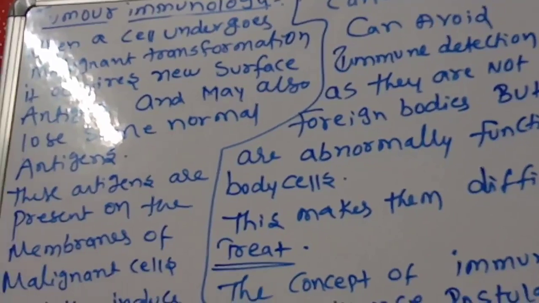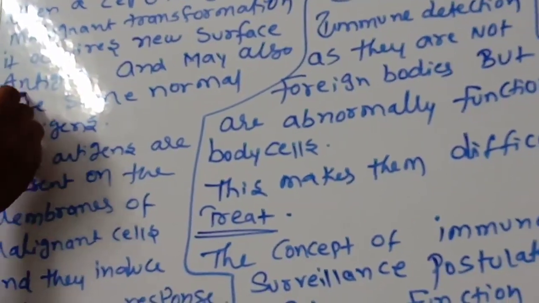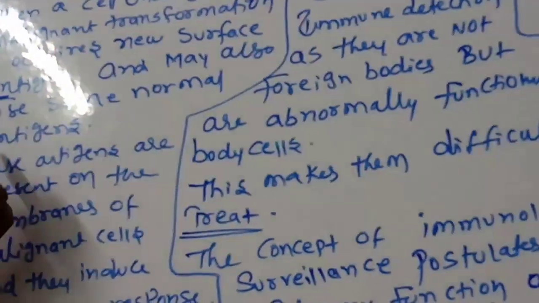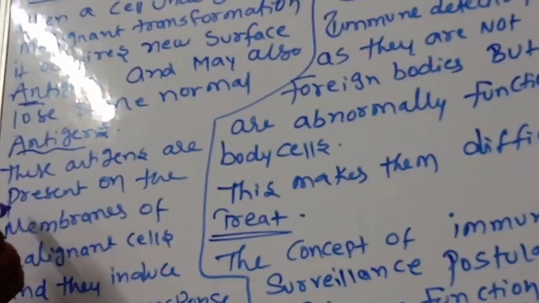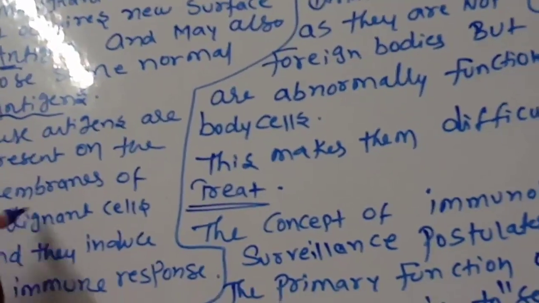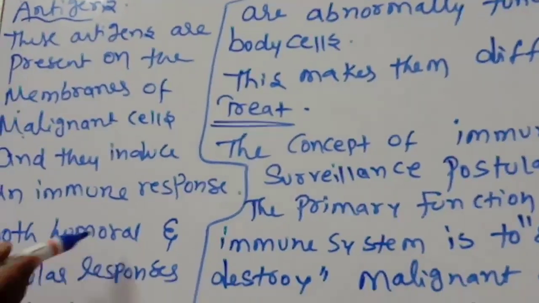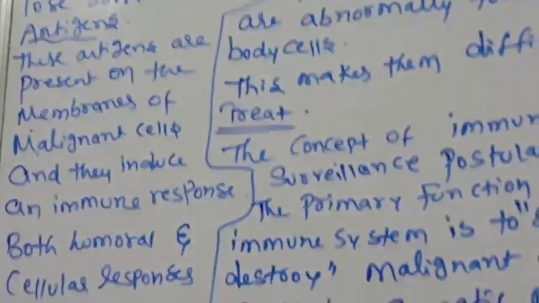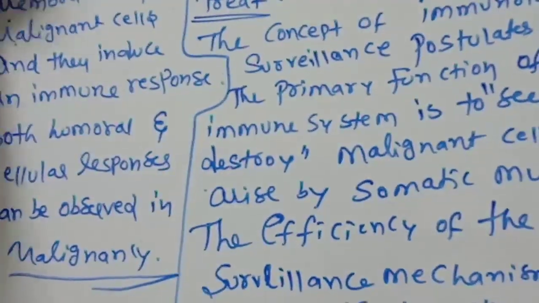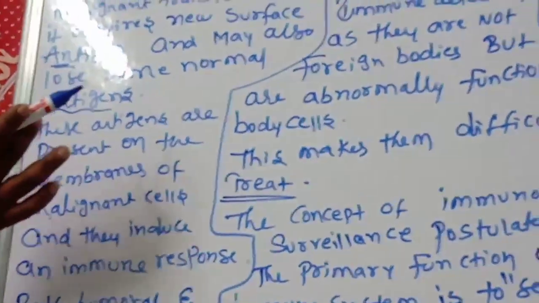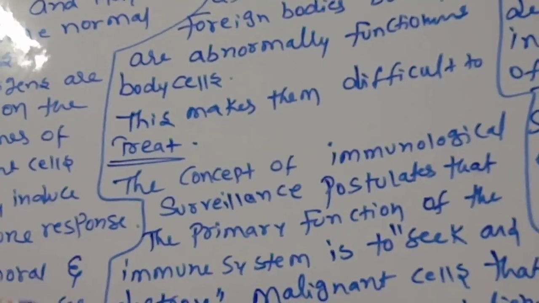When a cell undergoes malignant transformation, it acquires new surface antigens and may also lose some normal antigens. These antigens are present on the membranes of malignant cells and they induce an immune response. Because of the surface antigens, both humoral and cell mediated responses can be observed in malignancy.